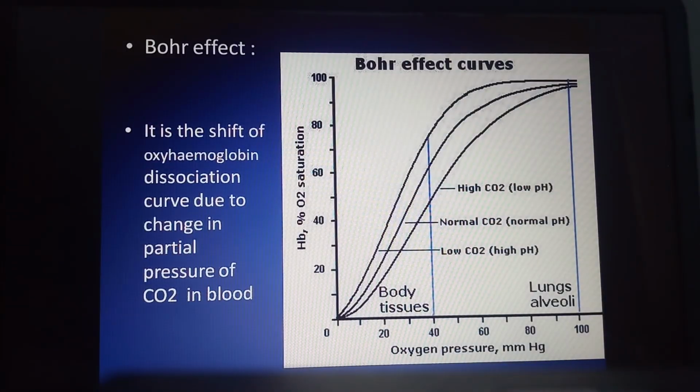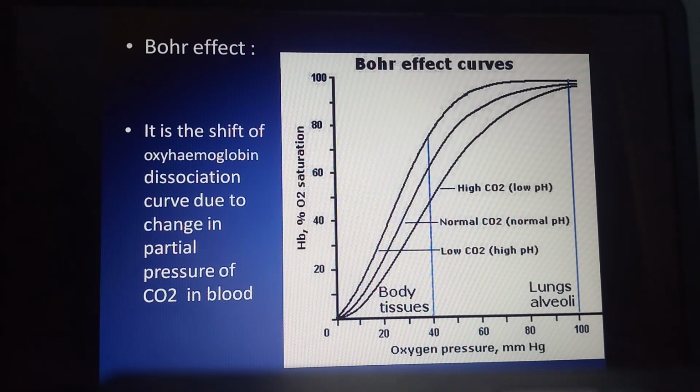Here you can observe the Bohr effect. With the help of the Bohr effect, we can observe the dissociation of oxyhemoglobin into hemoglobin and oxygen. The Bohr effect mainly gives us an idea about the pressure of carbon dioxide inside the blood, and how it changes the dissociation of oxyhemoglobin.